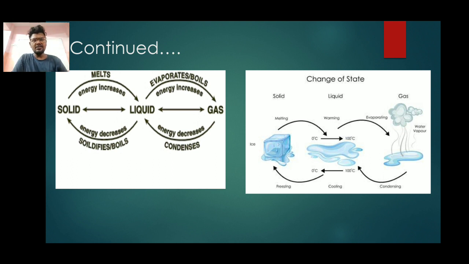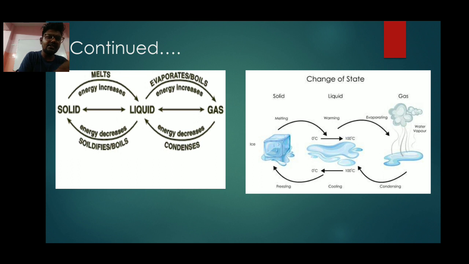What is increased here? Energy is increased. Which energy? Heat energy increased. That's why it went from ice to water. Now this liquid, I will heat it again. When I heat this liquid, it starts to convert into gas. As I explained in the earlier class, the molecules vibrate enough that the distance between the atoms and the voids increase, and due to that it starts to boil. So from 0 to 100 degrees Celsius is the boiling effect.